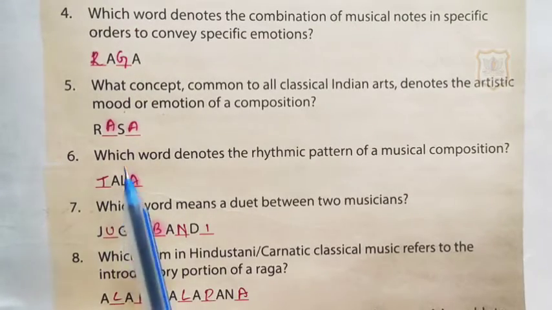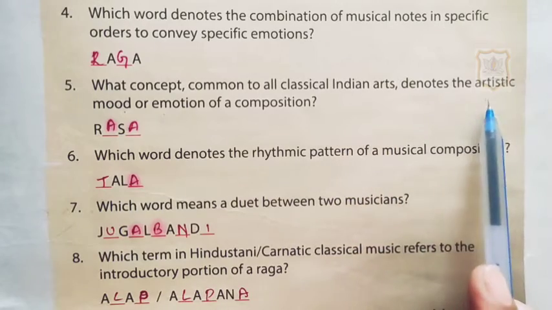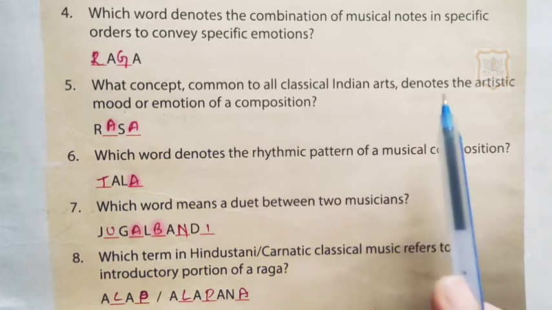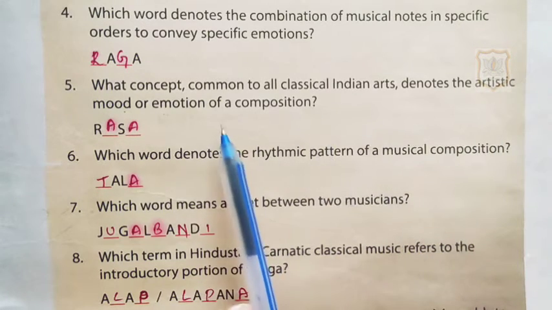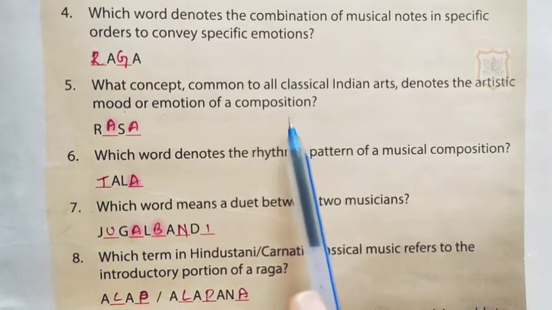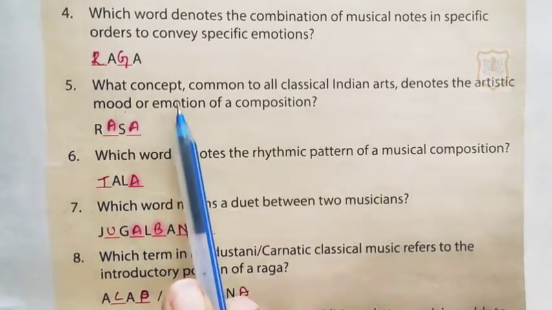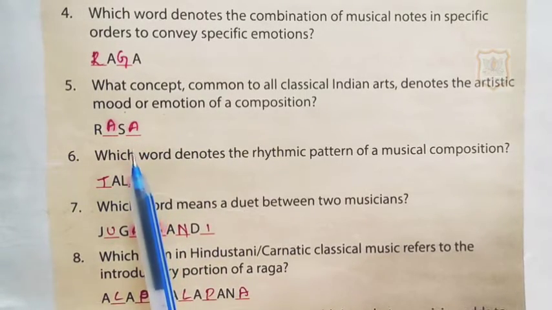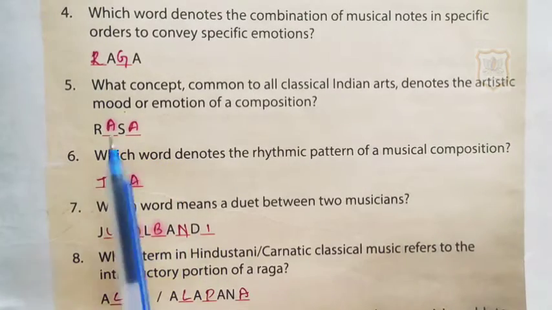Fifth one, what concept common to all classical Indian arts denotes the artistic mood or emotion of a composition? Which word denotes the artistic mood and emotion of the composition, the bhav of a composition? So the answer is rasa. Rasa is the concept to denote the artistic mood.